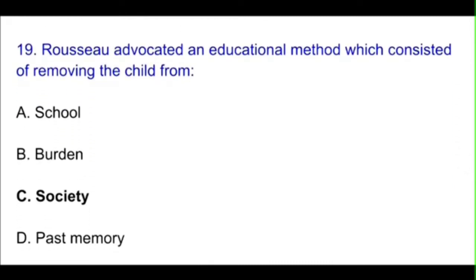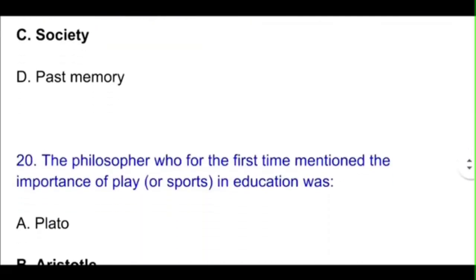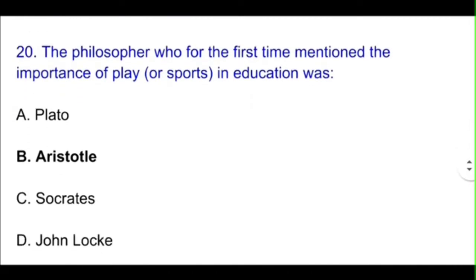Rousseau advocated an educational method which consisted of removing the child from... So the correct option will be option C, society. Okay, next question, question number 20. The philosopher who for the first time mentioned the importance of play or sports in education was Aristotle. Okay, he was the first person. So the correct option will be option B, Aristotle.